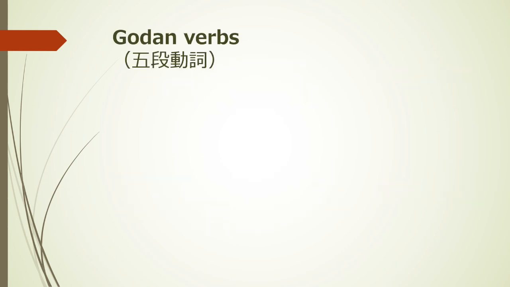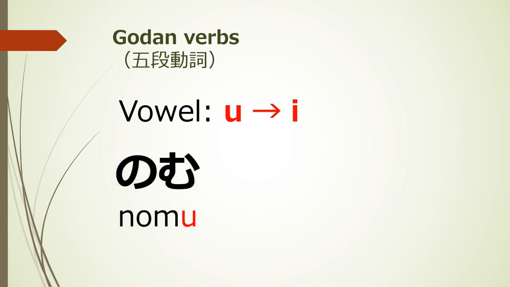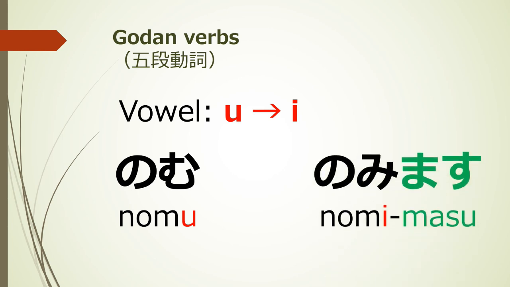Now, let's learn how to make a masu form. In godan verbs, masu form can be made by changing the vowel from u to i. 飲む becomes 飲みます.